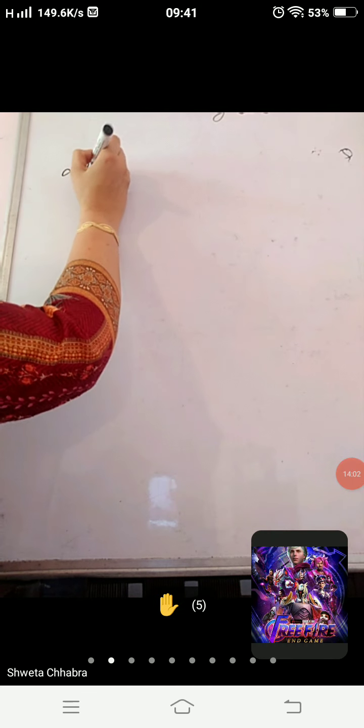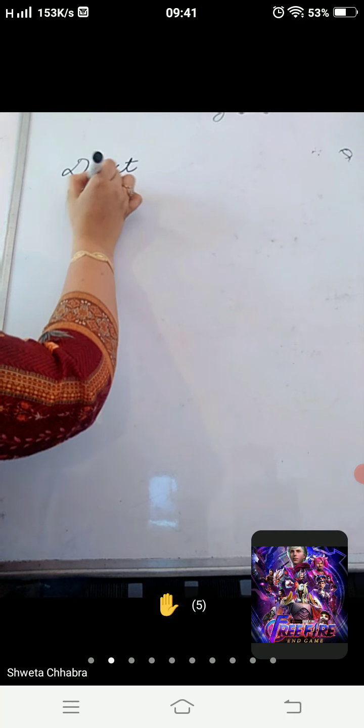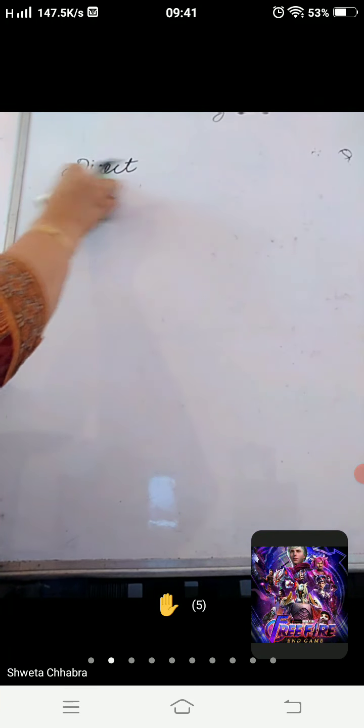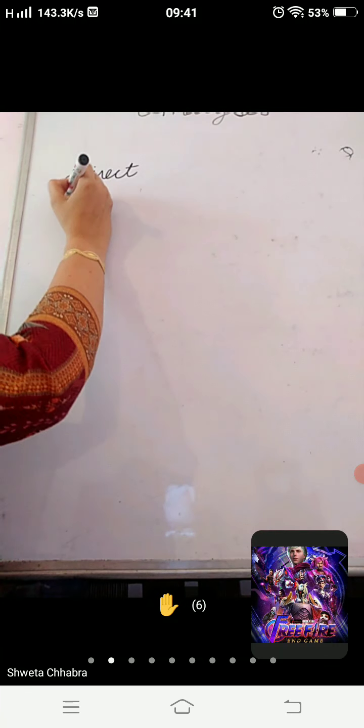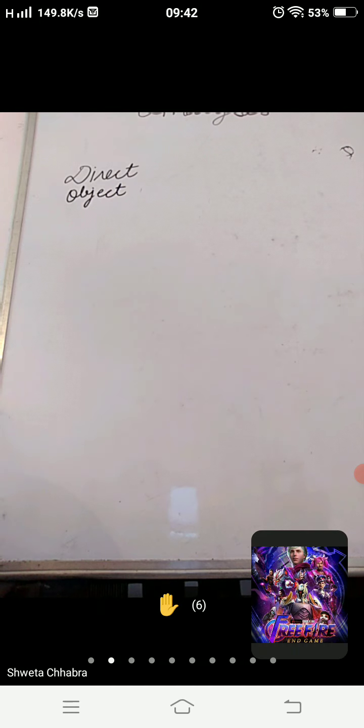Now I am going to explain direct object and indirect object. See, in a sentence with a transitive verb, two objects are given. One is direct object and another is indirect object.